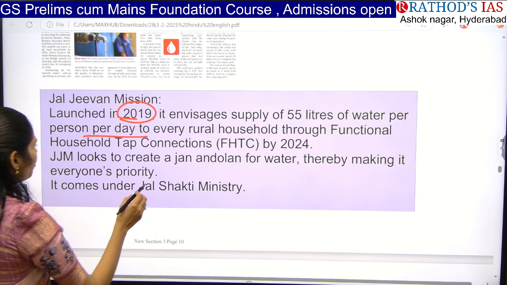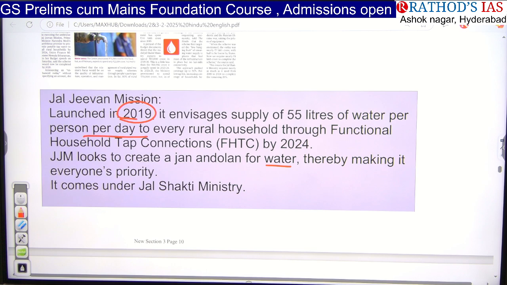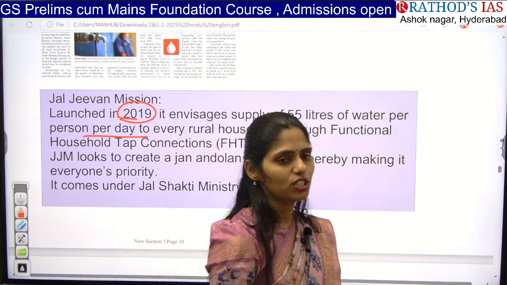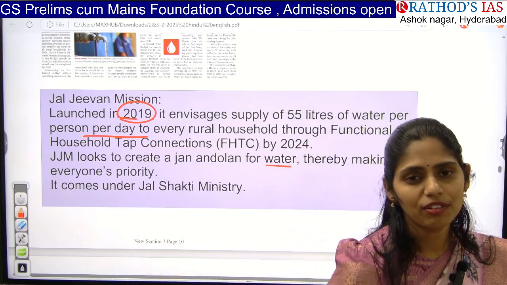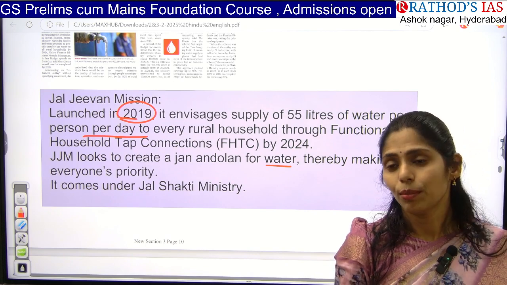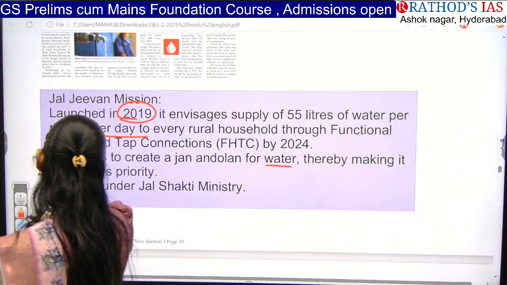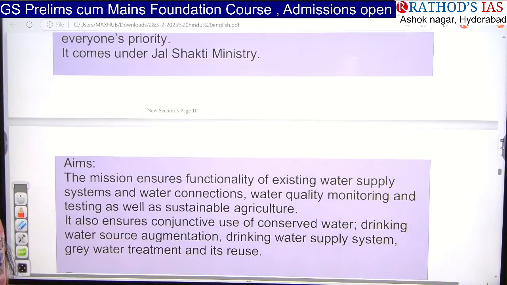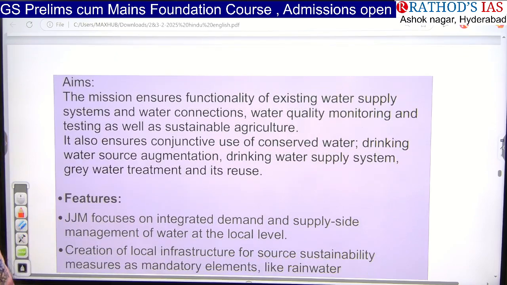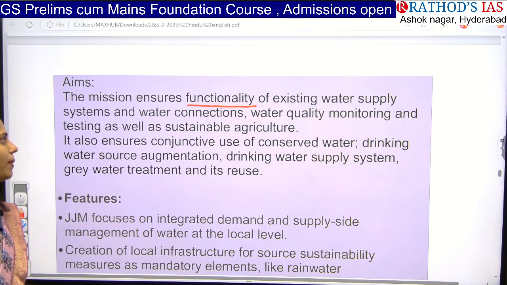Actually we are focusing on providing water, and water is everyone's priority, and that too very fresh water, which is very important for maintaining sanitation in our country, and to decrease communicable diseases we also need pure water. And next, this scheme comes under the Jal Shakti Ministry, and the important aim of this scheme is to ensure functionality of the existing water supply system.